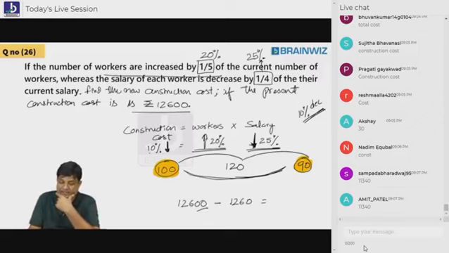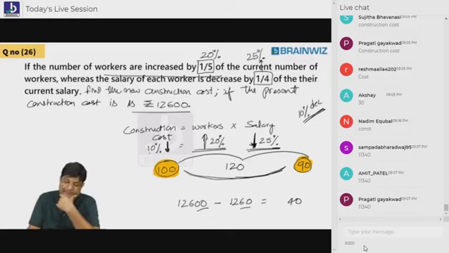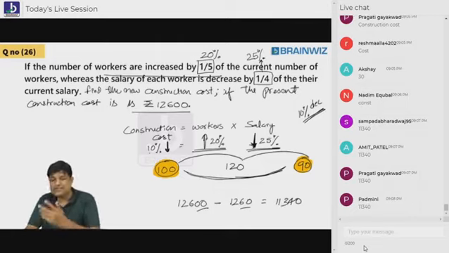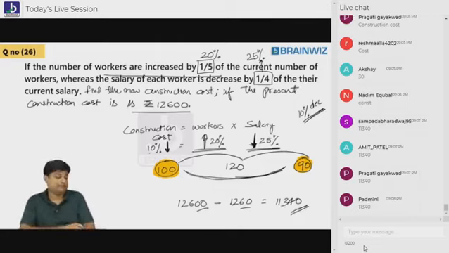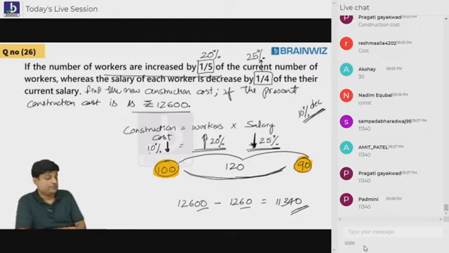What is the answer, beta? I'm very poor in subtractions. Yeah, 11,000. Is it 11,340? Yes, 11,340. Pakka. Chalo. That's good.